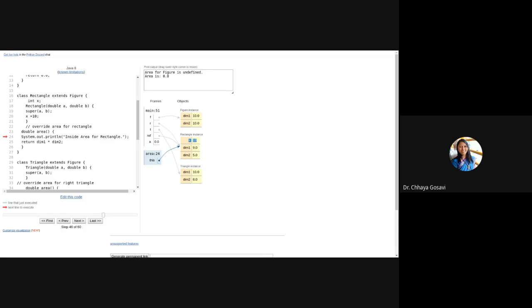Whenever a subclass needs to refer to its immediate superclass, it can do so by using the keyword super. So super has two general forms. The first form is for the superclass constructor, and the second is used to access members of a superclass which are hidden by the members of the subclass. That is, you can give super dot, and then we can call either methods or variables.